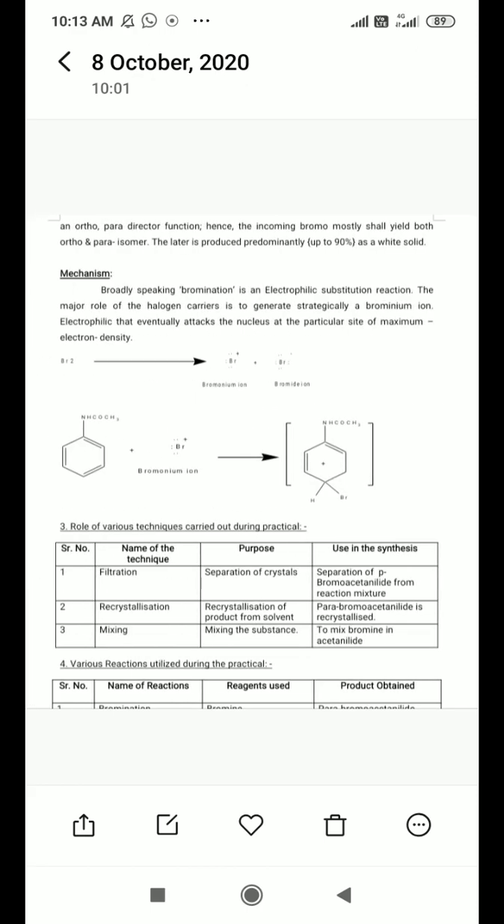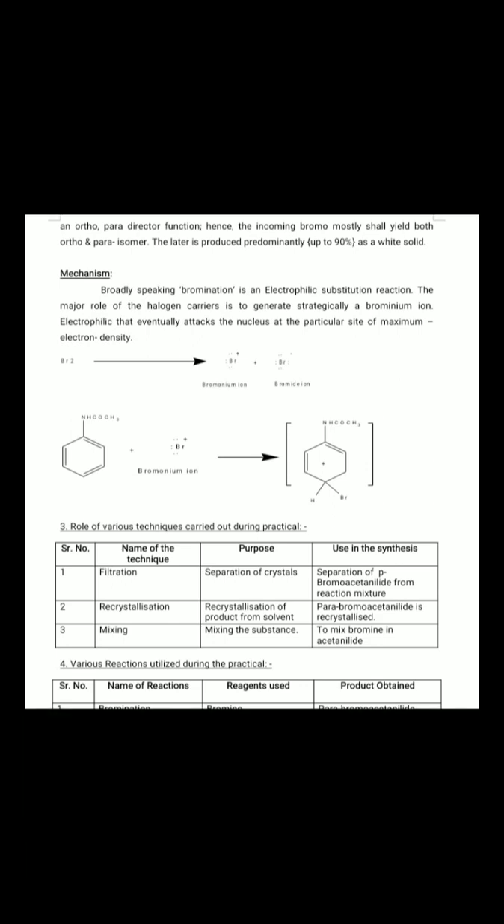NHCOCH3. That is an ortho-para director function. Hence, the incoming bromo mostly shall yield both ortho and para isomer. The latter is produced predominantly, up to 90%, as a white solid. Okay, why was this mentioned here?